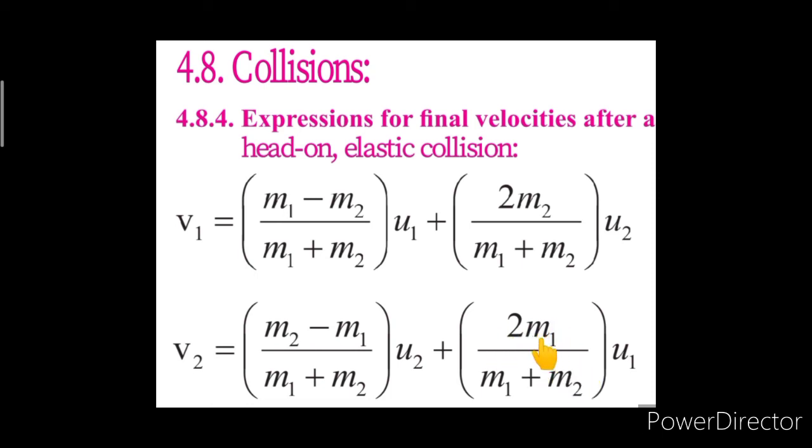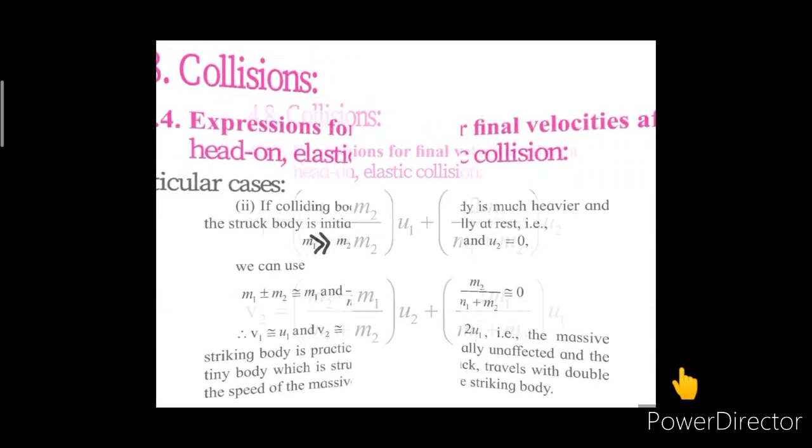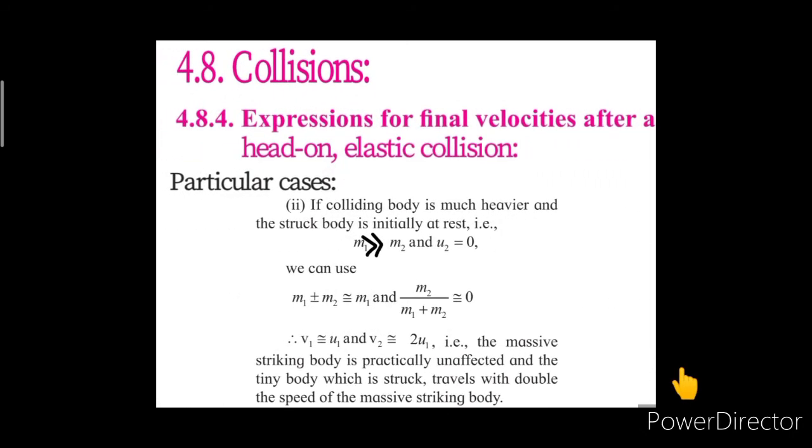So 2 m1 upon m1 would be 2, as m1 gets cancelled there, and this 2 is to be multiplied with u1. So for the final velocity v2 we are getting the value as 2 u1. So, if the colliding body is much heavier, that is m1 is much greater than m2, and the struck body is initially at rest, that is u2 is equal to 0.